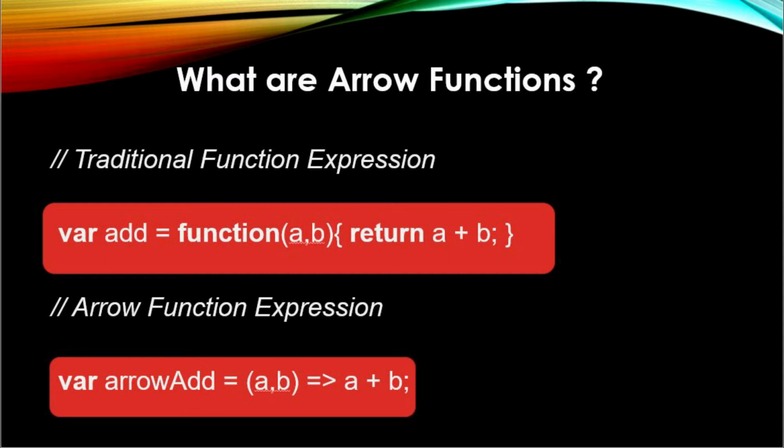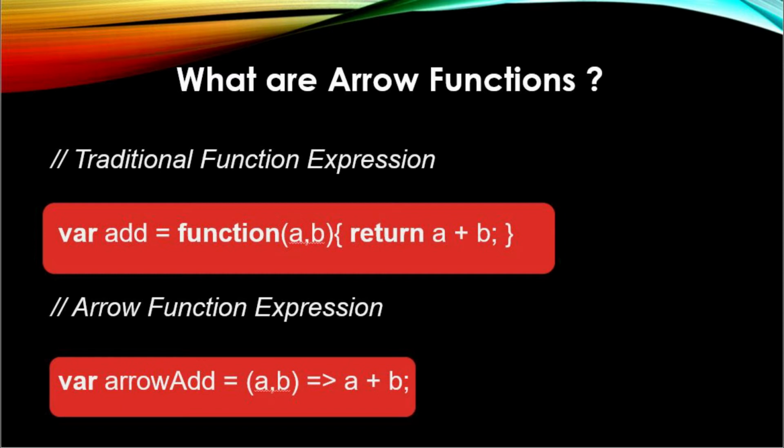Now the same function I am writing using arrow functions. So for that I am writing arrowAdd is equal to a function which takes two parameters, a comma b, and with the arrow, a plus b. So when I call this arrowAdd with these two parameters a comma b, it will return a plus b.